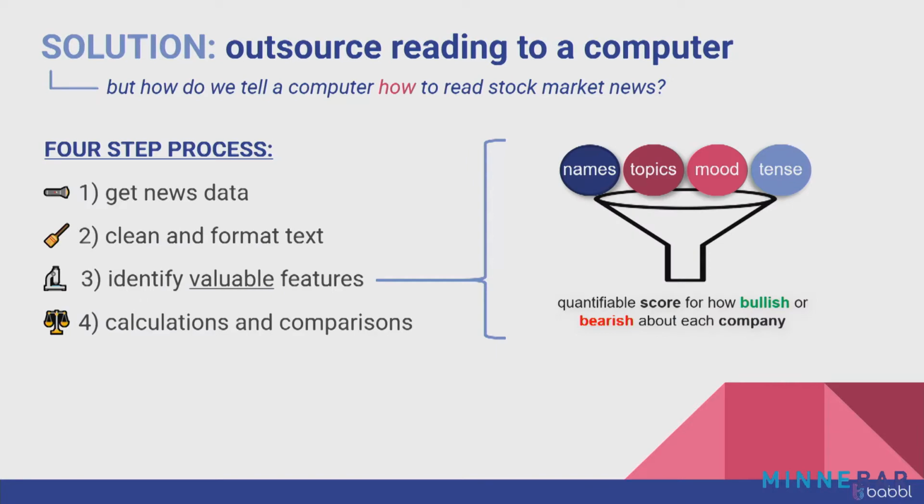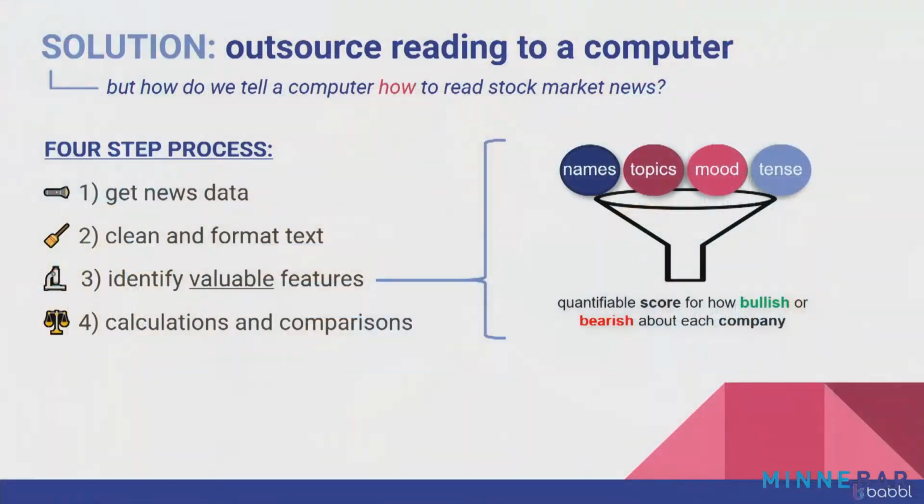Well, the solution I will propose to you today is outsourcing that reading to a computer and using some fancy code and some clever logic to do it in a way that helps you identify what's actually worth reading and what makes an impact. But the question here becomes, how do we actually tell a computer how to read the stock market news effectively? And I would summarize this into 4 steps, which we'll be spending the rest of today's talk on. First, getting the news data. Second, cleaning that data and formatting it in a way that you can actually process it with a computer.